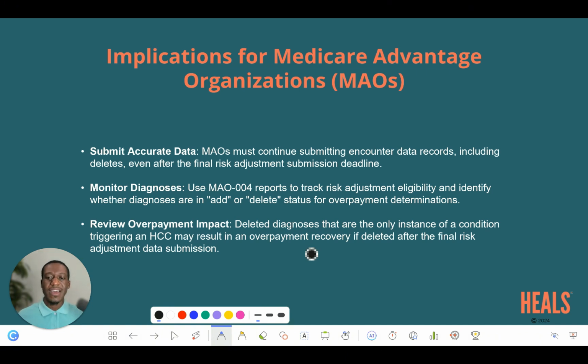And deleted diagnoses that are the only instance of a condition triggering an HCC that may result in overpayment recovery need to be deleted according to CMS guidelines. That is, from a high level, the content of the March 15th, 2024 HPMS memo.